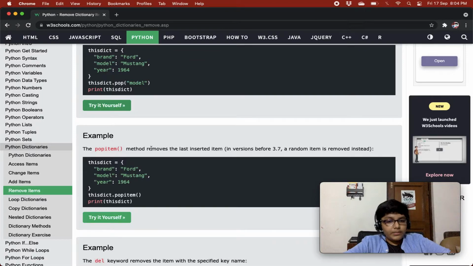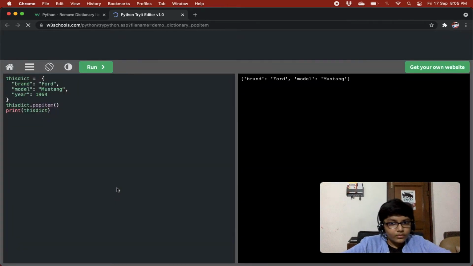Then we have the popitem method that removes the last inserted item. In versions before 3.7, a random item was removed instead. So basically, the popitem method removes the last inserted item. So it will remove the last item in the dictionary. But in versions before Python 3.7, it used to remove a random item. So over here is the last item, and we are using a version greater than 3.7, so it has removed year, right? And we are left with brand and model.